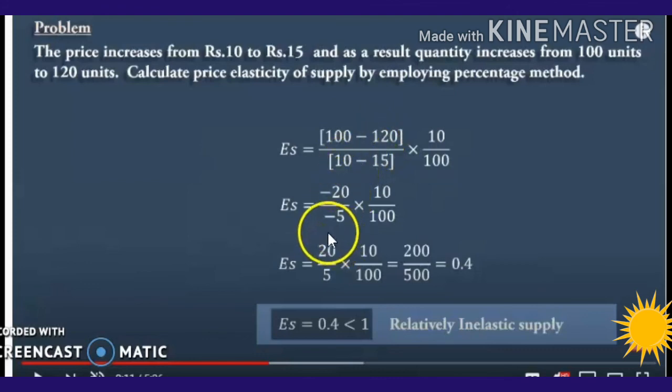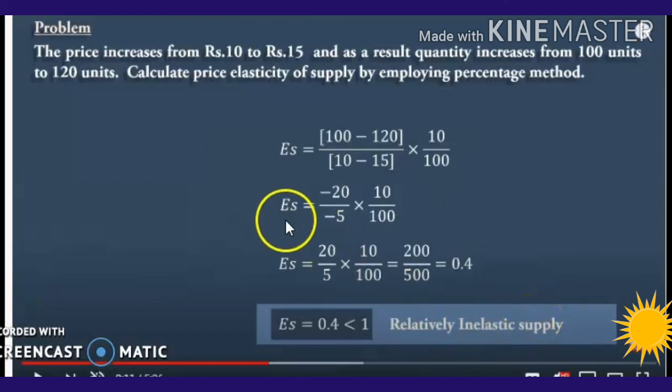So minus 20 by minus 5, into the initial price, which is 10, and the initial quantity supplied, which was 100. Divide and multiply it, and you will get 0.4. So here ES is equal to 0.4, that is less than 1. So it's a relatively inelastic supply or less than elastic supply.